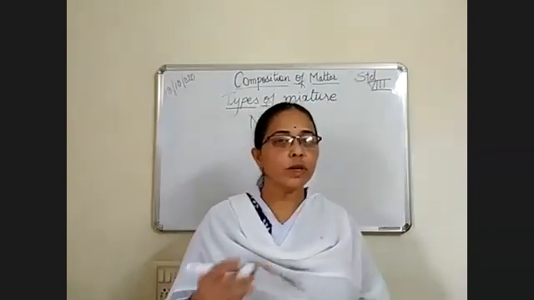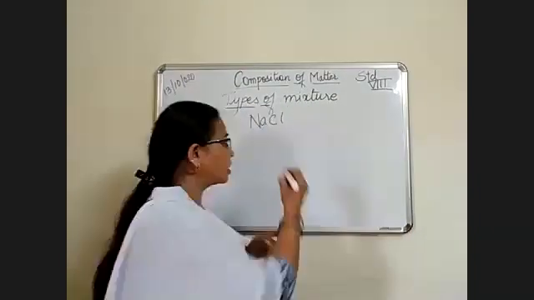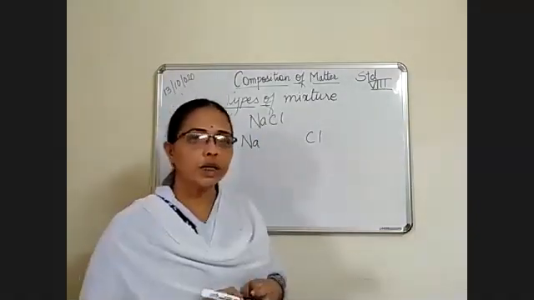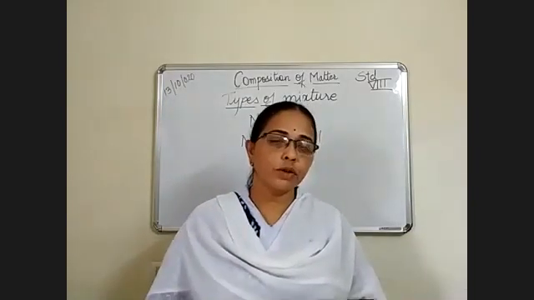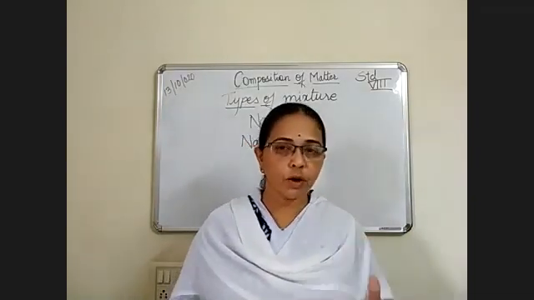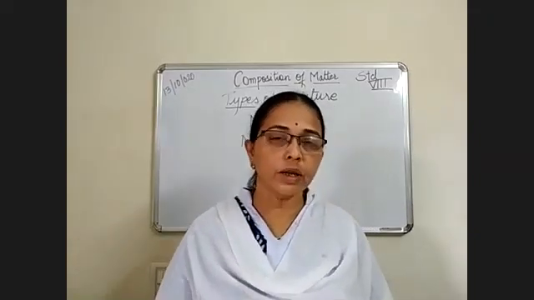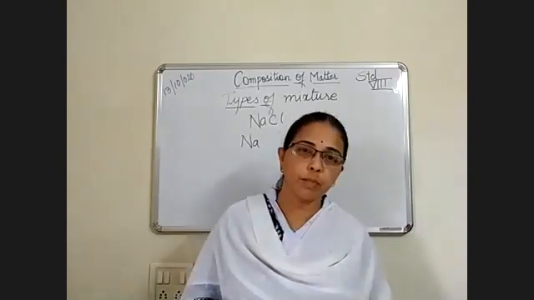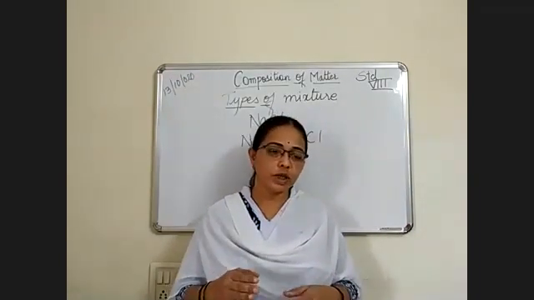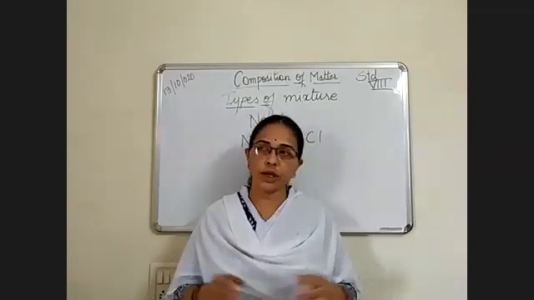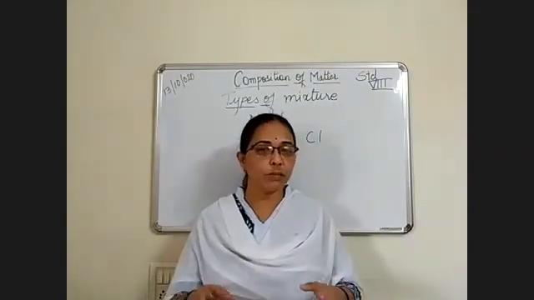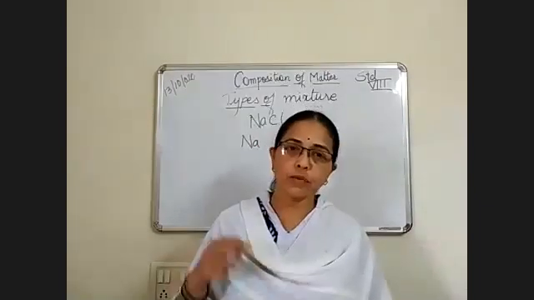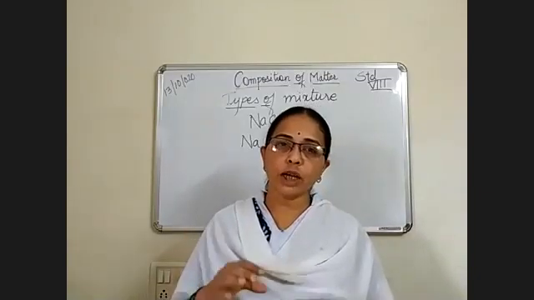If we separate out this compound into sodium and chlorine, what will be their properties in the element form? Sodium is a very soft element like butter. When you cut butter, it can be cut with a blunt knife, isn't it? Like that the sodium is. It is very reactive in nature, so it cannot be kept just on the table. It catches fire. So it is kept in kerosene. That much reactive it is.